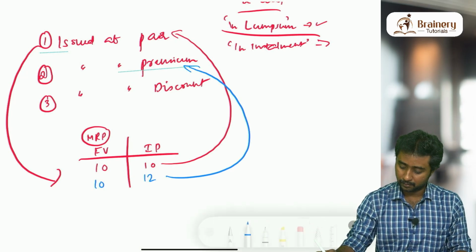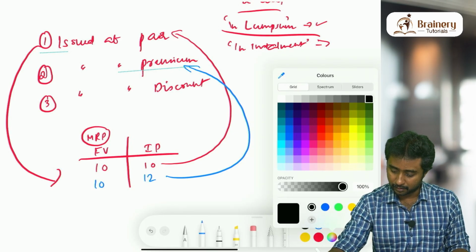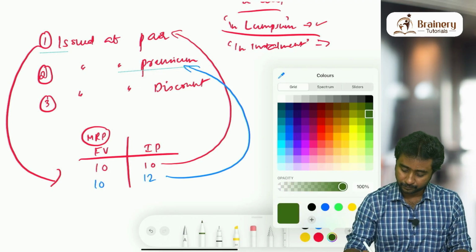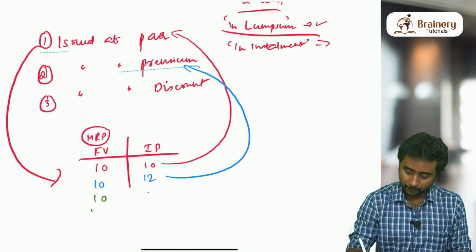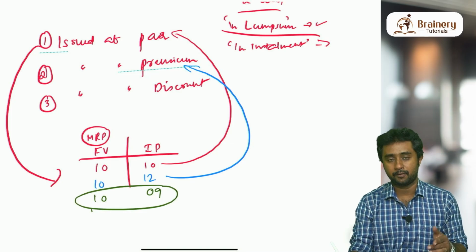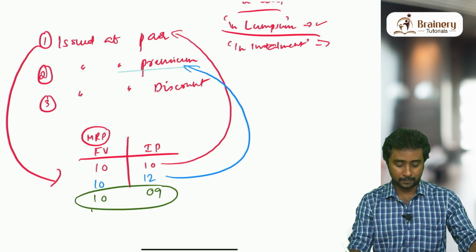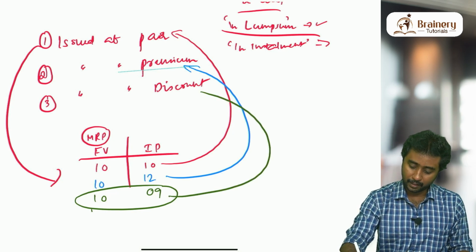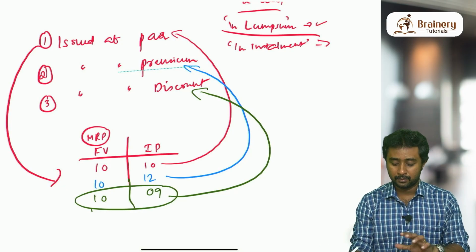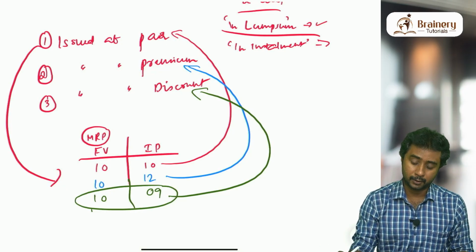Next case. I will just change the color so that you can easily identify and recognize it. Face value is 10, issued at rupees 9. This situation was not there for shares. We have not discussed this kind of situation in the shares chapter. That last situation is called discount. Issue price is less than the face value. Three situations are there. In these three situations, what are the entries that we need to pass?